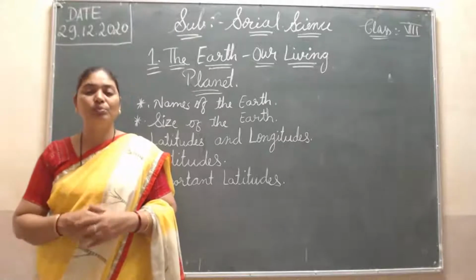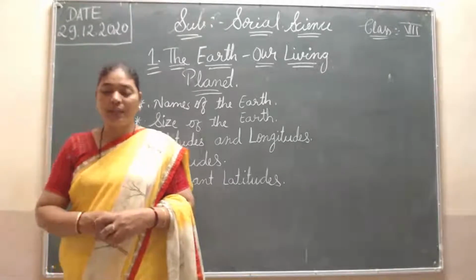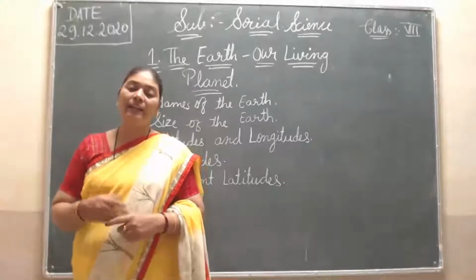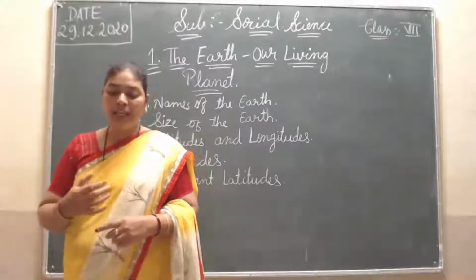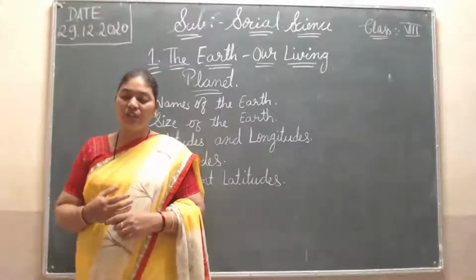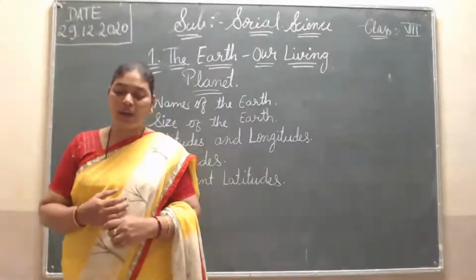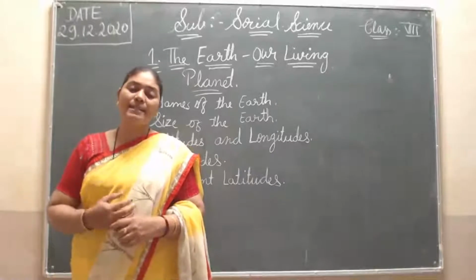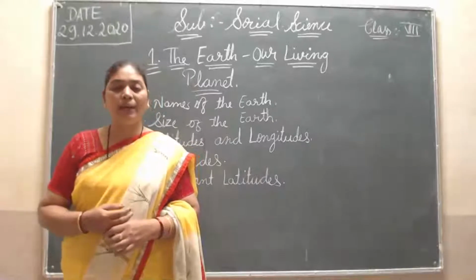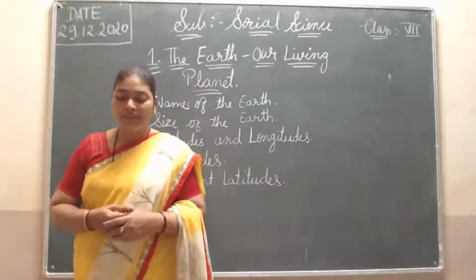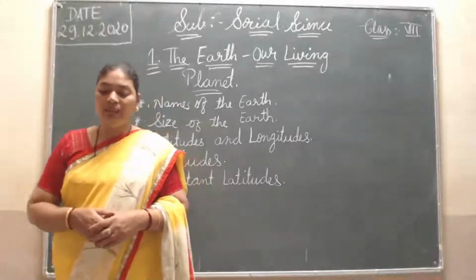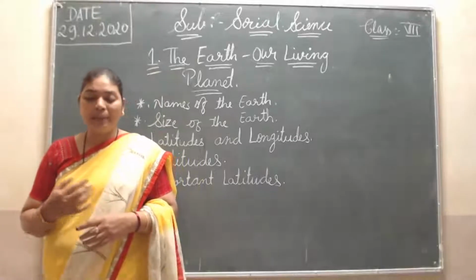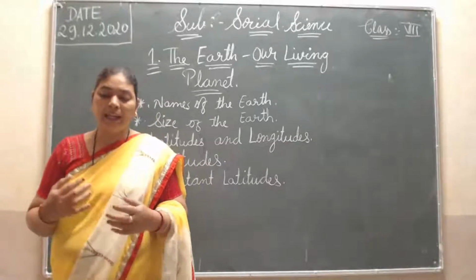The total geographical area of the Earth is 510 million square kilometers, of which 361 million square kilometers is covered by water, meaning 70.78% of our planet is covered by water. Then 149 million square kilometers, meaning 29.22%, is covered by land.